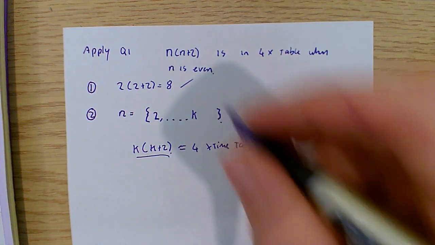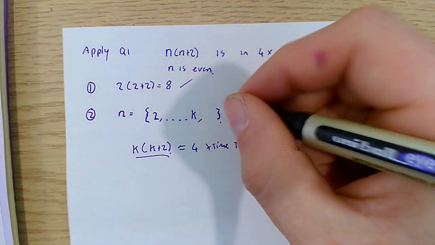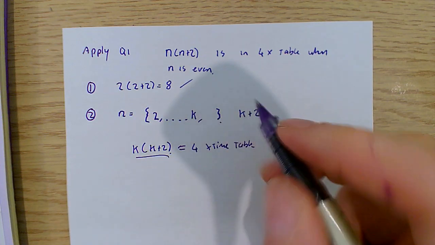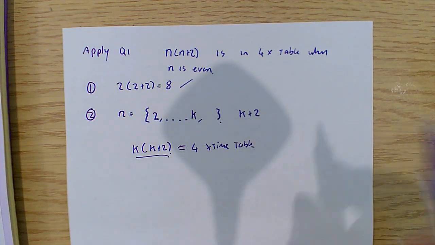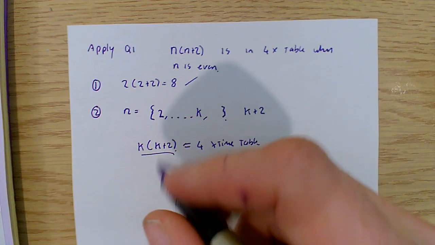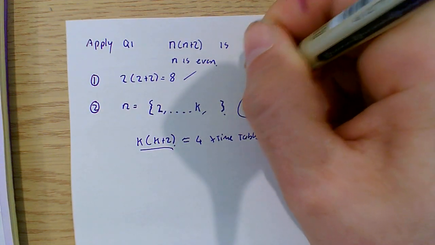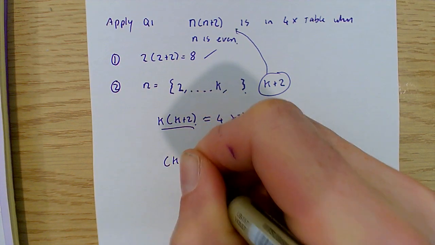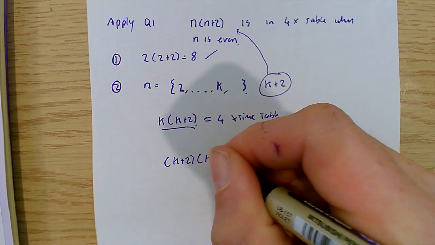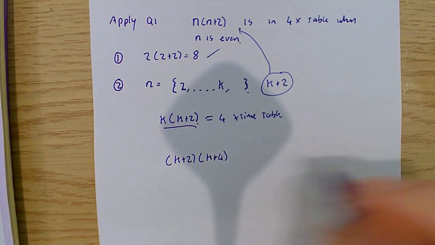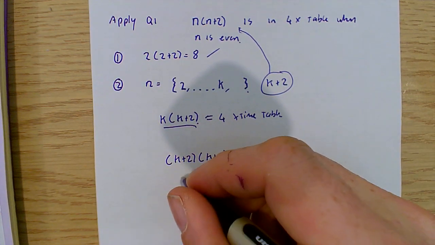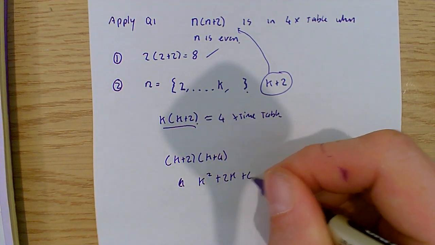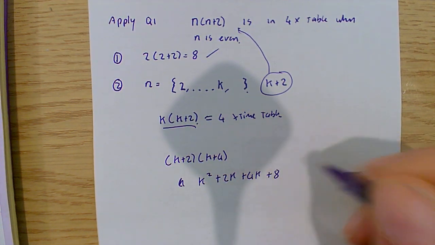Right, so now I'm going to try something out. What about the next number, which would be k plus 2 in this case, because it's even numbers only. If k is even, then k plus 2 is the next even number. Let's see what happens if I substitute that next number into here. I'm going to get k plus 2 times k plus 4. Let's expand it out. So I've got k squared plus 2k plus 4k plus 8.